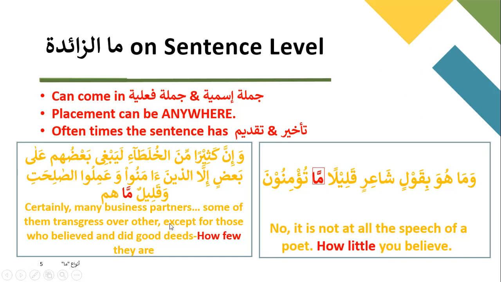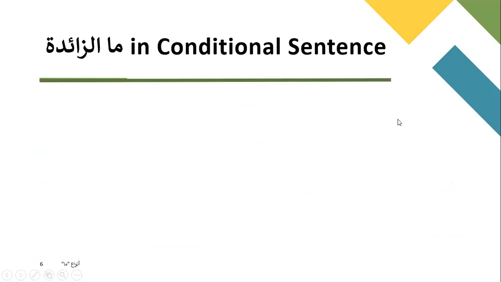So again, it does sound like ma at-tajubiyya, but it's not the structure which is followed in ma at-tajubiyya. And here it's emphasizing these people who are few in number, and ma is emphasizing how few they are. Now, let's look at ma zaida in a shartiya sentence, jawab jumlatu shartiya.